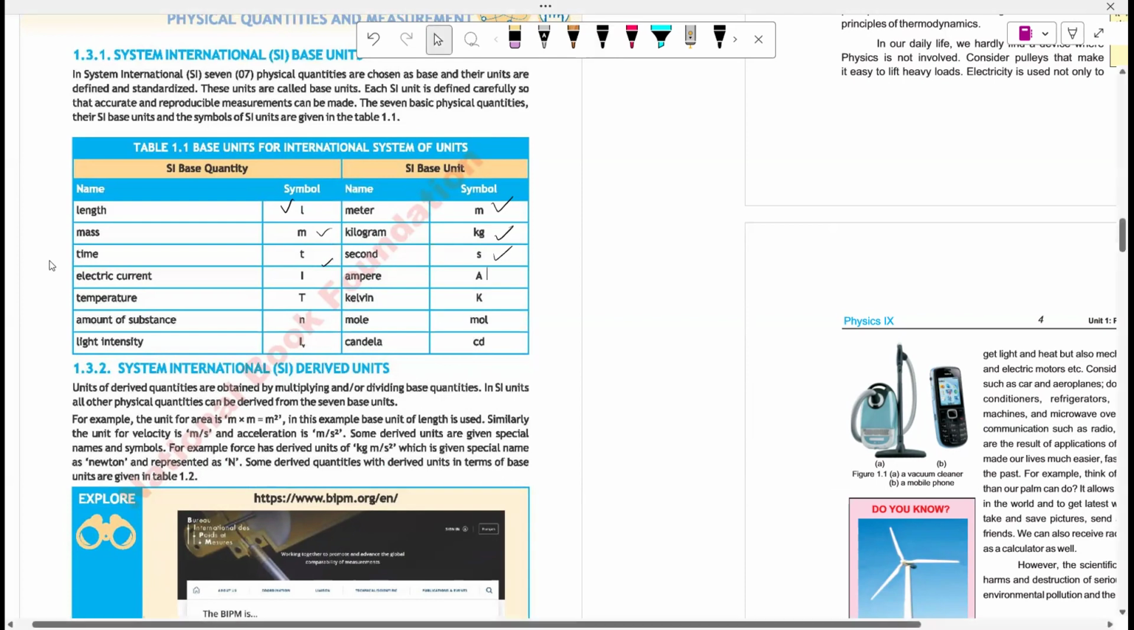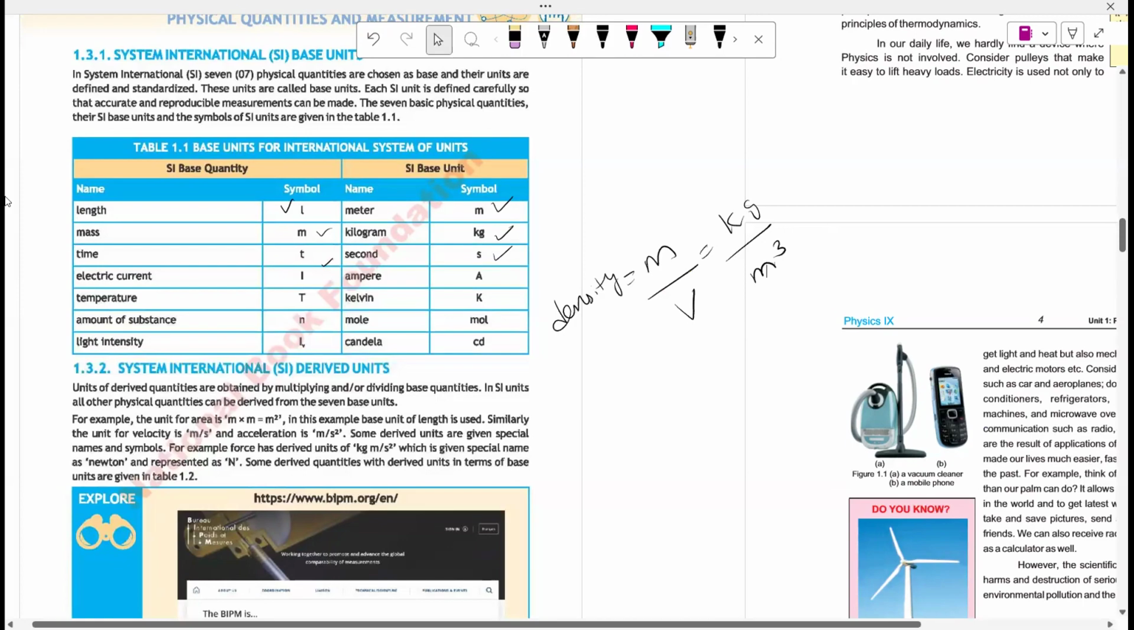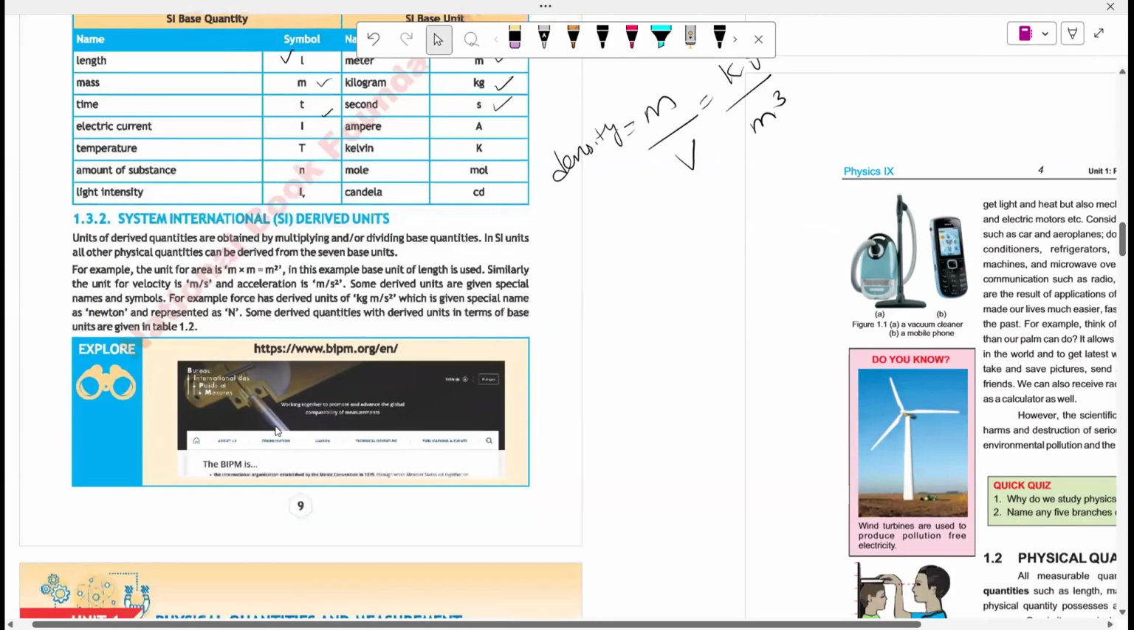Base units are basically the units that whenever we are doing any calculations, we make sure that we're using these units. If these units are not given, we need to convert them into base units. Okay? And derived units are those units which are derived from base units. For example, density. Density is equal to mass over volume. Mass has a unit of kilogram and volume has a unit of meter cube. So derived units which are derived from base units are known as derived units. Okay?